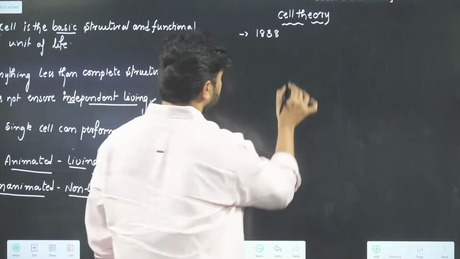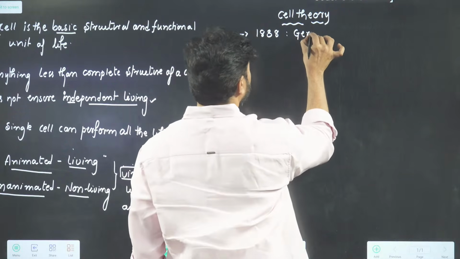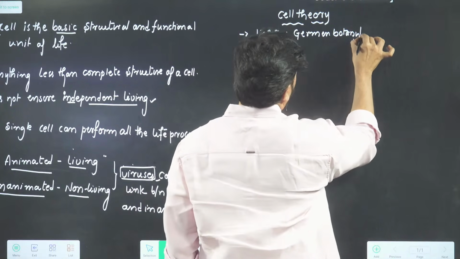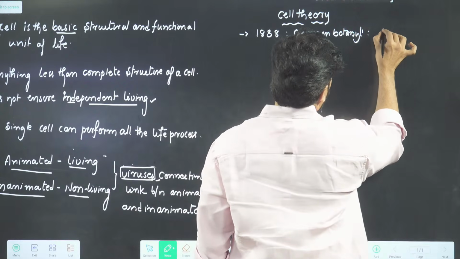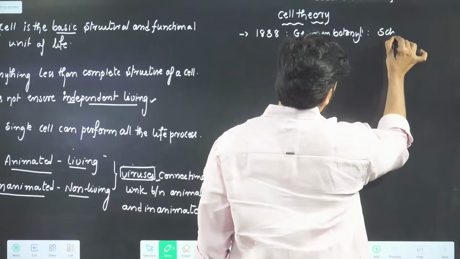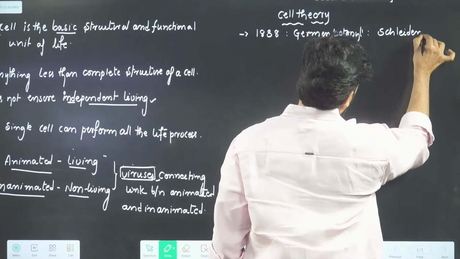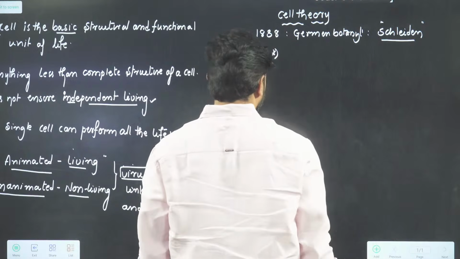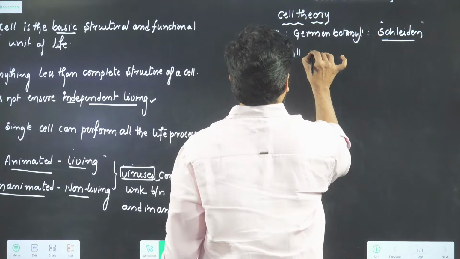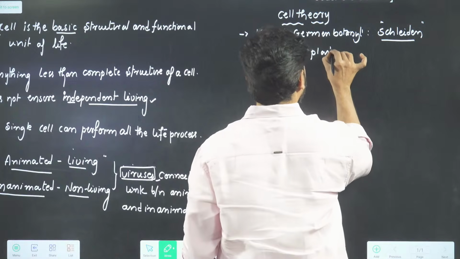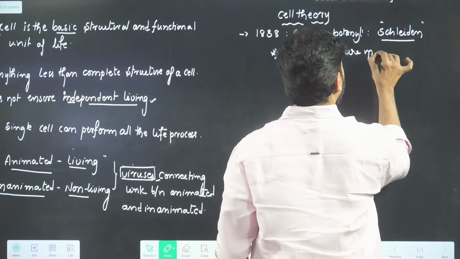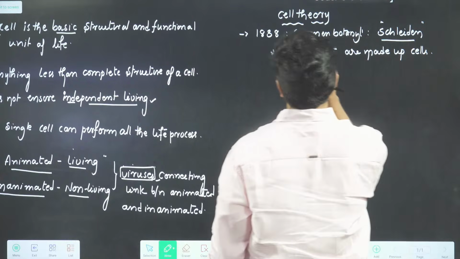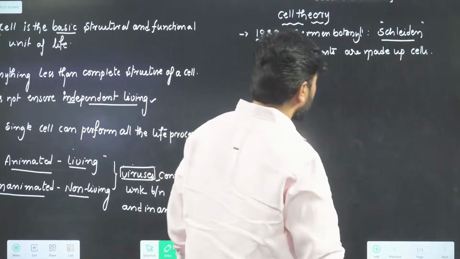In 1838, a German botanist named Theodor Schleiden, what did he do? He gave one extraordinary statement like this: all plants are made up of cells. This statement he gave in the year 1838.